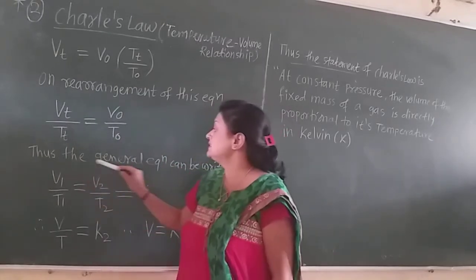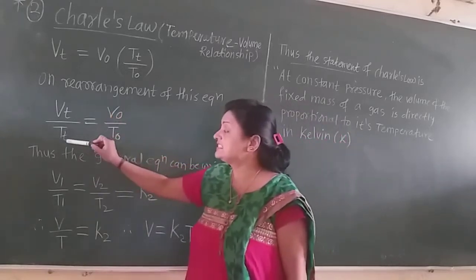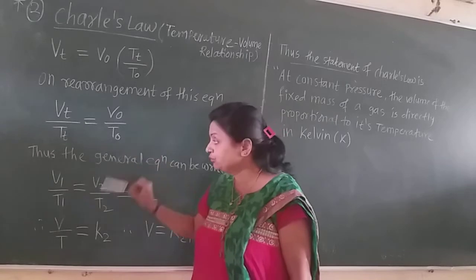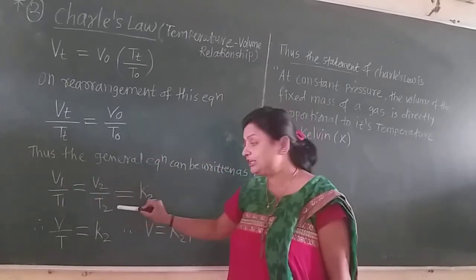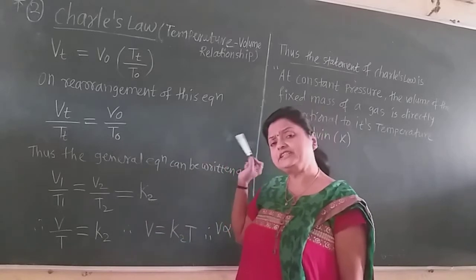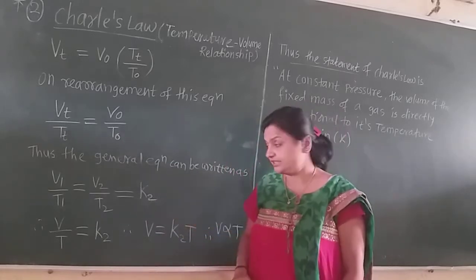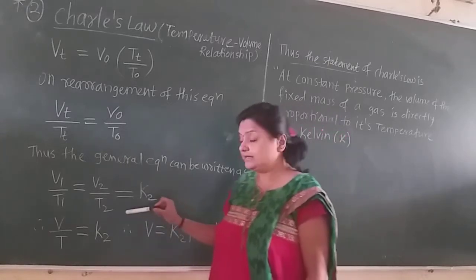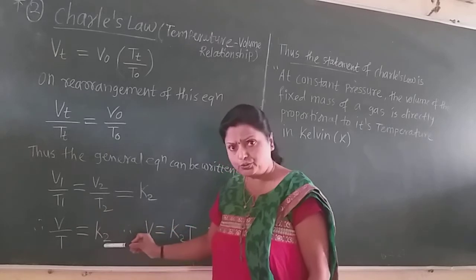Thus the general equation can be written as, suppose this is V1, T1, V2, T2, then V1 upon T1 is equal to V2 upon T2 is equal to V3 upon T3 is equal to a constant K2, the proportionality constant. This means that V divided by T is equal to K2.